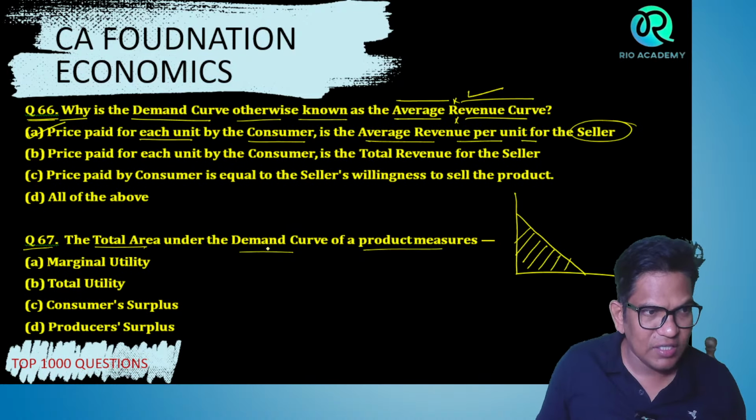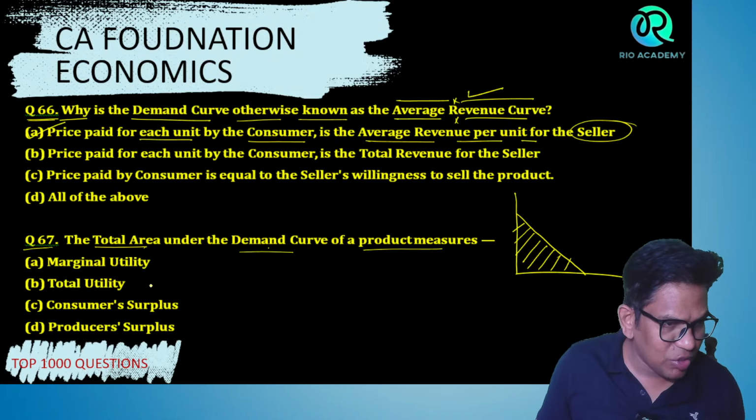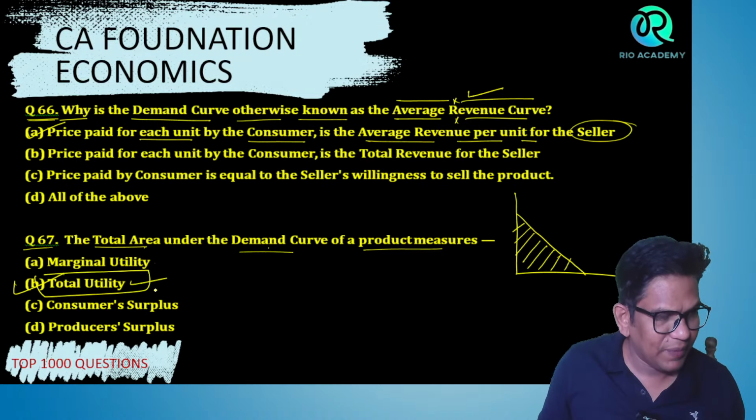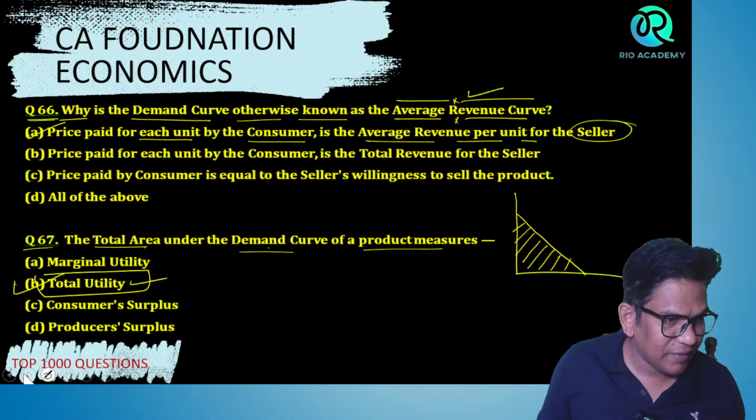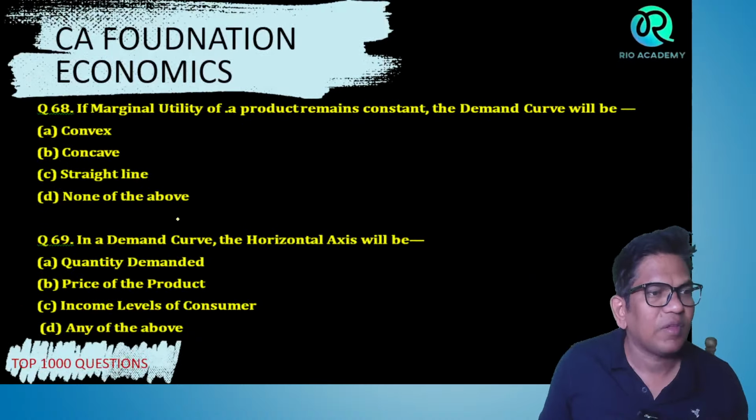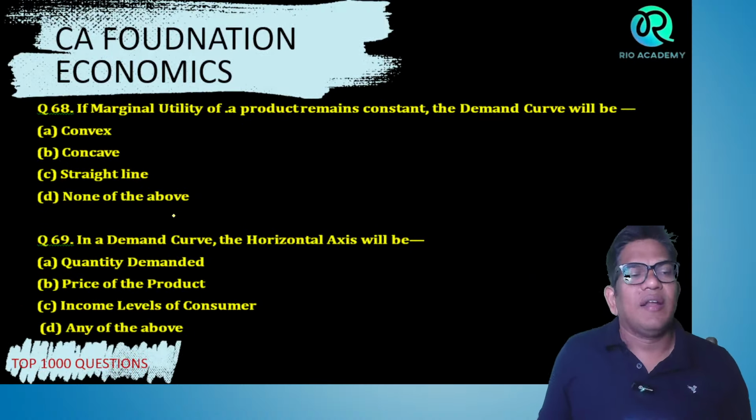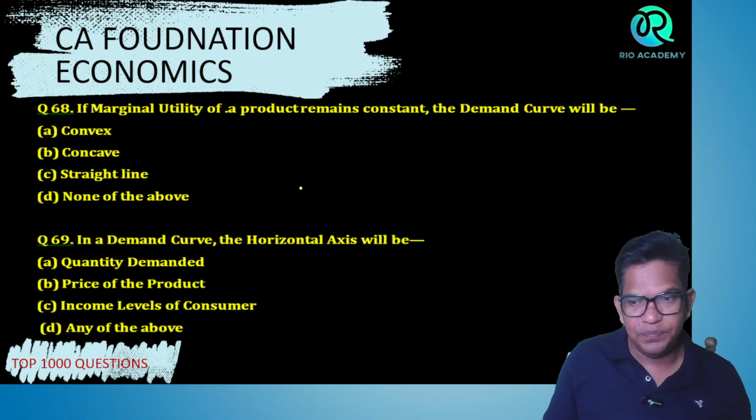It measures total utility, marginal utility, consumer surplus. It is total utility. Remember, total utility it is. Right answer is B. Understood? Can we go for the next question?